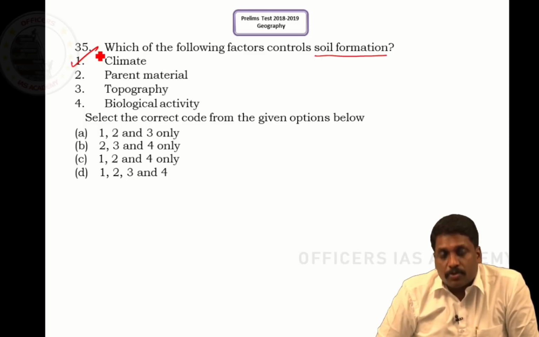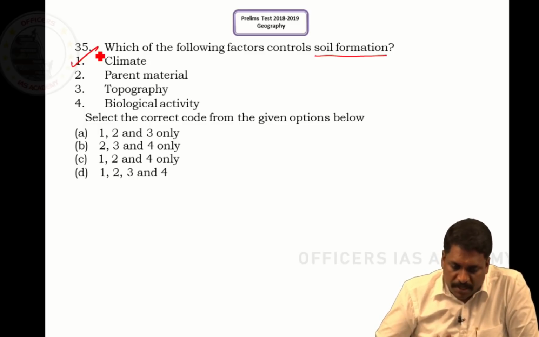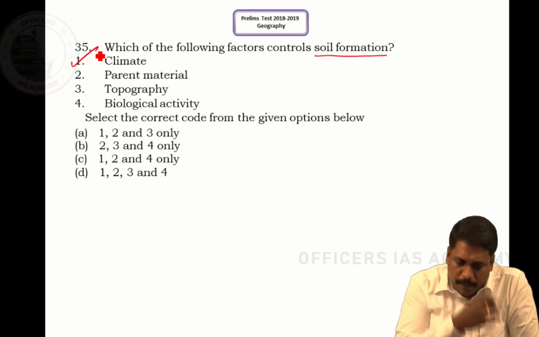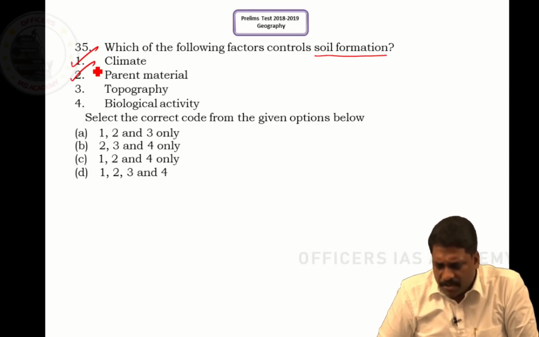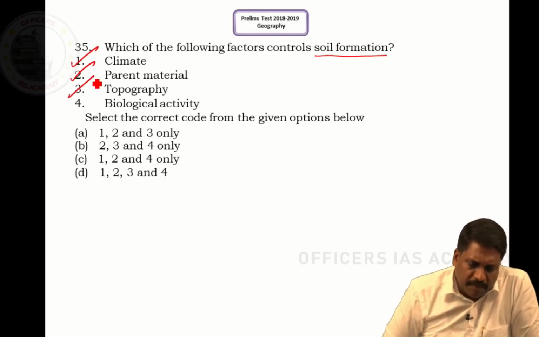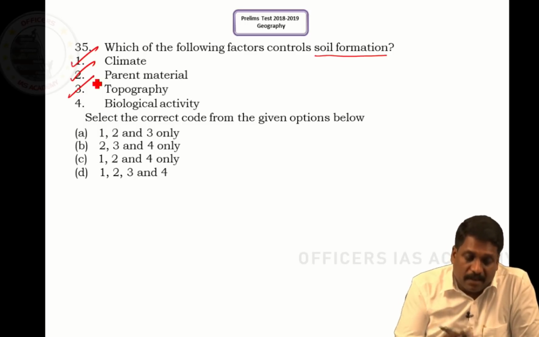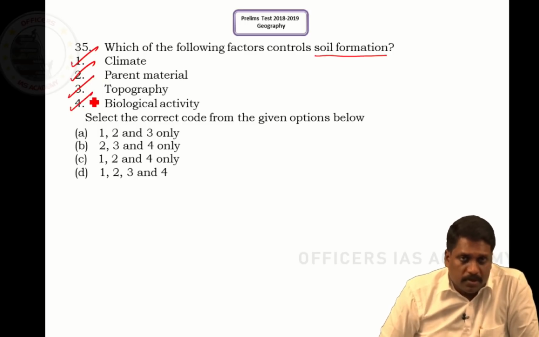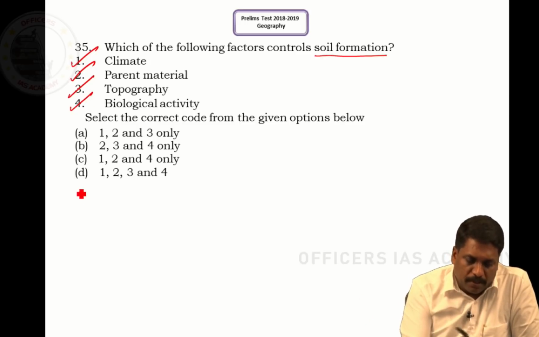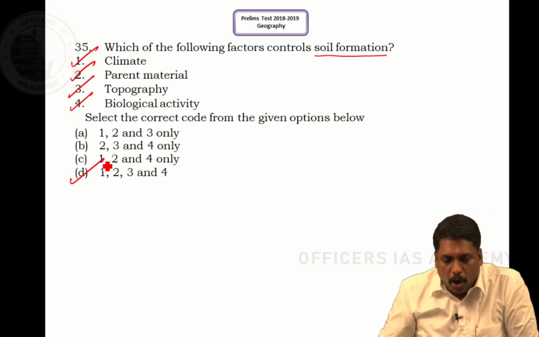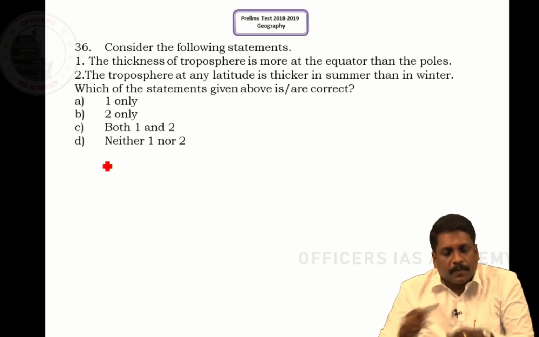Soil formation itself is weathered material of a parent rock, so parent material plays a very important role. Topography, undoubtedly, plays a very important role, and biological activity also plays a very important role. Whenever I talk about the humus content in the soil, biological activity is the one which determines it. So, answer to this is direct, all 1, 2, 3 and 4.